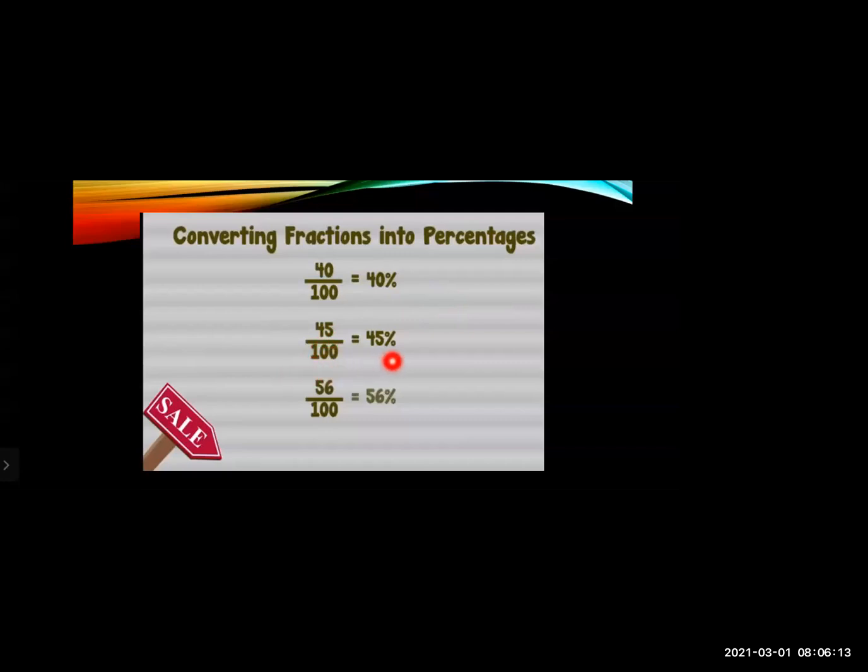In percent, how will you write? 45%. The third one is 56 upon 100. When the denominator is 100, you can directly write 56%. As I told you, per means every, and cent means 100.